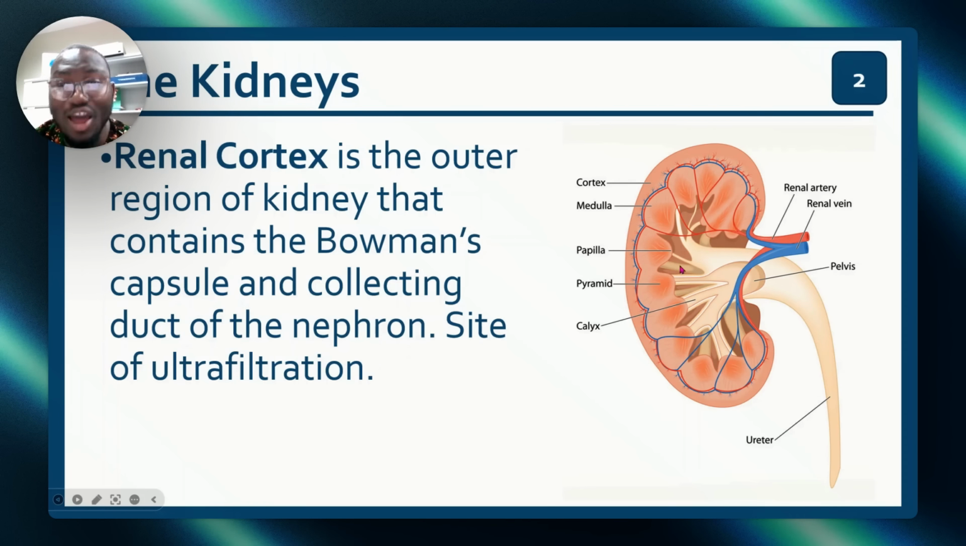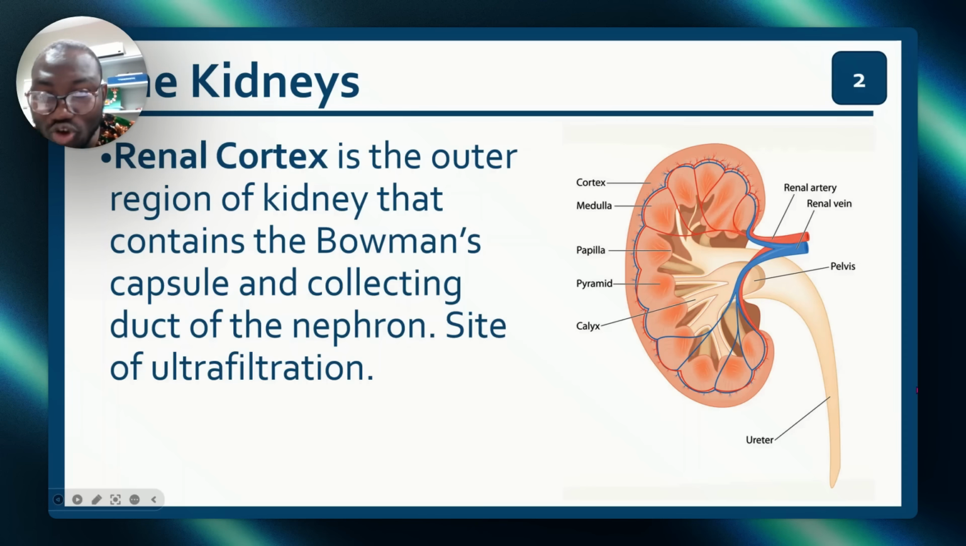Other questions they can ask you is, how does the urine travel? If they give you this diagram and tell you to show how the urine travels, you should remember this is the minor calyx, this is the major calyx, then this is the pelvis. Minor, major, pelvis. You understand? Then if this thing is labeled ureter, this is how urine travels. That's another question they can ask you.